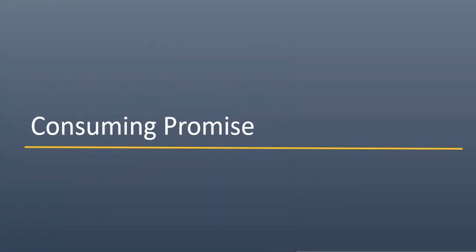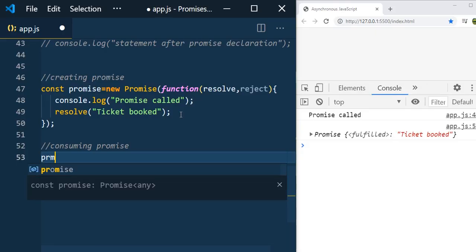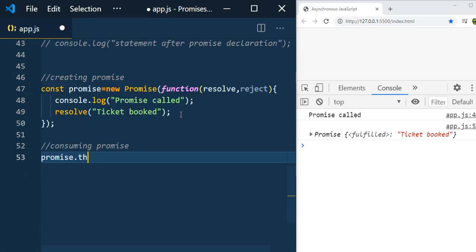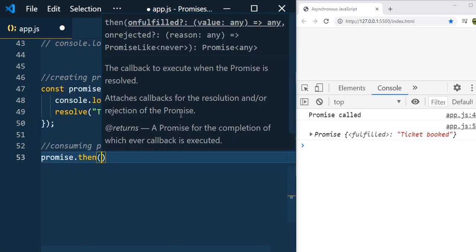Now your promise is fulfilled, so you need to consume it to get the result. How to do that? Using promise, and promise has a handler called then. What the then handler is, I will tell you now. This then handler will again take two parameters: one for fulfilled and one for rejected. As I said while discussing the life cycle of promises, settled promises will have two different outcomes, that is fulfilled promises and rejected promises.